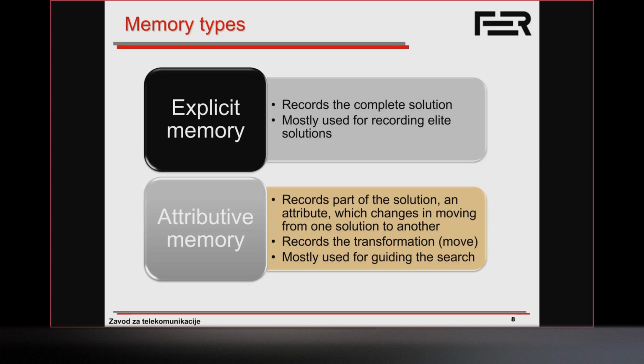So let's say our solution representation is a binary vector. We're going to maintain a list of certain elite solutions or good solutions that we have already found, so we explicitly specify these solutions. On the other hand, with attributive memory, we could record part of a solution or an attribute which changes in moving from one solution to another, such as swapping two cities, adding a certain element to a knapsack, flipping a certain bit, and so on. So in that case, we're not memorizing actual explicit solutions, but rather moves that we have conducted.